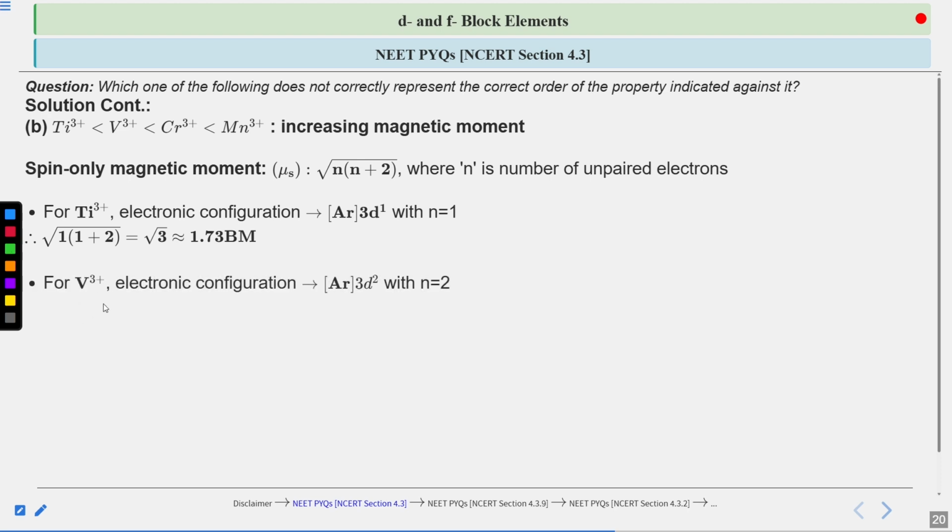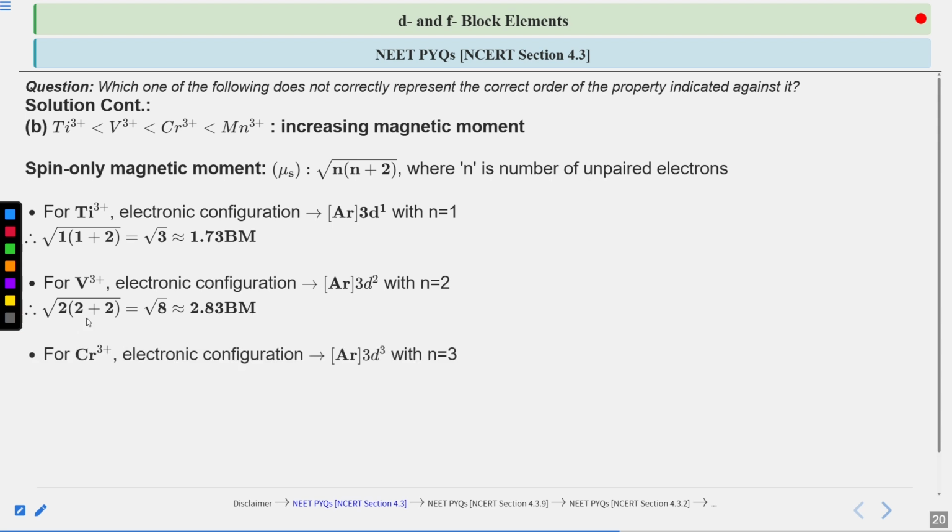Now for vanadium 3 positive, the electronic configuration is going to be argon 3d2, with n value equal to 2. d2 will give the unpaired electrons as 2. So magnetic moment will be under root 2 times 2 plus 2. 2 plus 2 is 4, 4 times 2 is 8. So it is equal to under root 8, which is equivalent to 2.83 Bohr magneton.